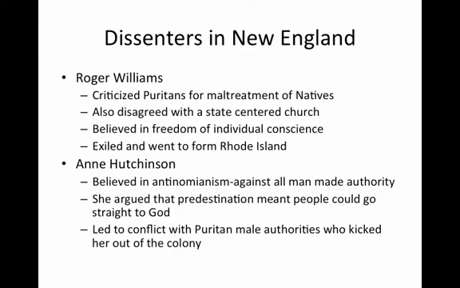Eventually, this led to conflict with the Puritan male authorities, who obviously were upset at her for two reasons. One, that she was stripping them of their power, and two, that she was attacking males as a female. She was eventually kicked out of the colony. She was headed down to Rhode Island when she was captured by Native Americans and eventually killed.